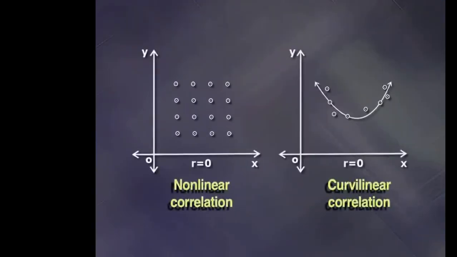If the points on a diagram are randomly distributed, then it indicates the absence of linear correlation. In such a case, there may be some other non-linear correlation between the variables. In this case, the value of the correlation coefficient, that is, small r, is equal to 0, and the two variables are linearly independent. There may be curvilinear or periodical or cyclic correlation between the variables. Here, the graphs of non-linear correlation and curvilinear correlation are shown.